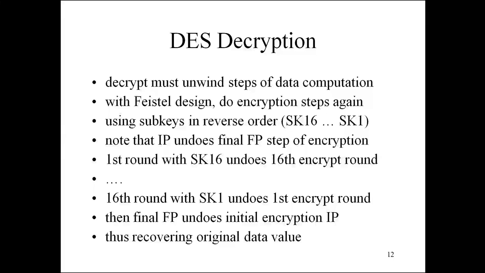When we are talking about DES decryption, it must be unwound: the steps followed for encryption we have to do for decryption, because it is a Feistel structure. The same steps we did for encryption are required to decrypt. Though there are 16 rounds, the same steps must be followed in the inverse way to decrypt the things and recover the data.